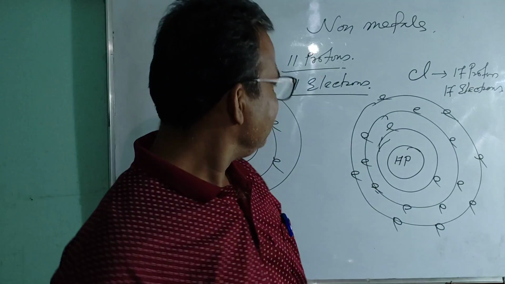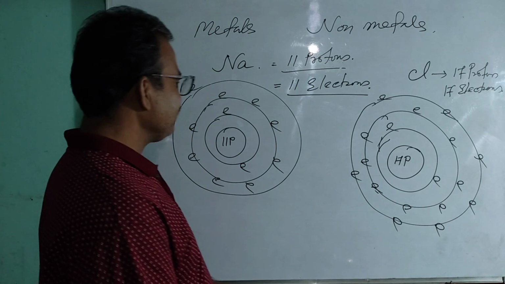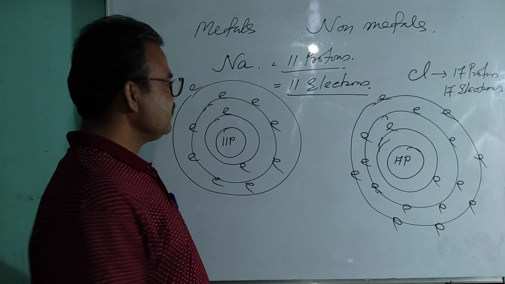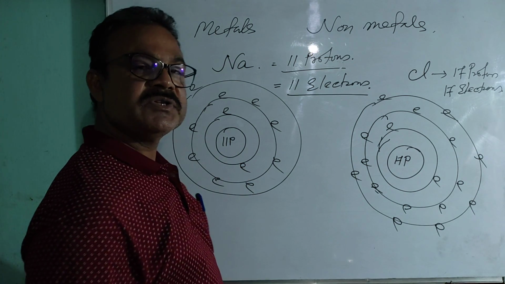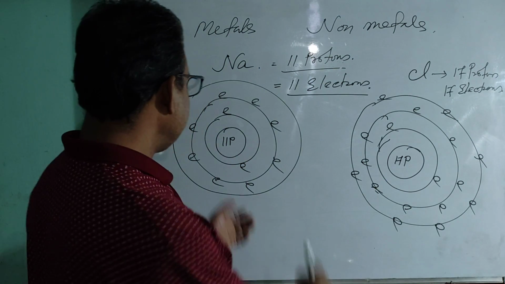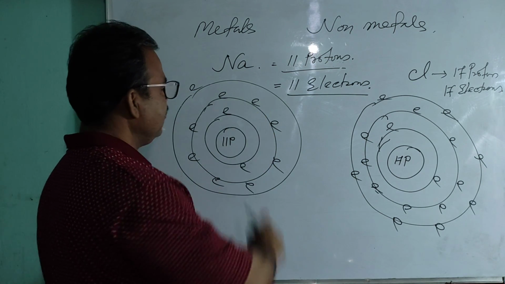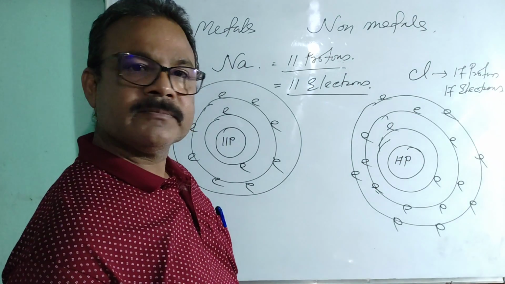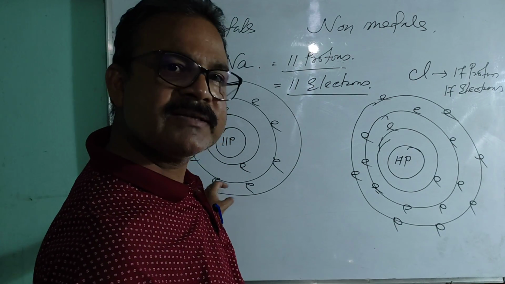Clear? Now you come to another point. Already I mentioned that electrons are negatively charged and protons are positively charged. Due to this attraction force between the protons and electrons, the electrons revolve surrounding the nucleus.